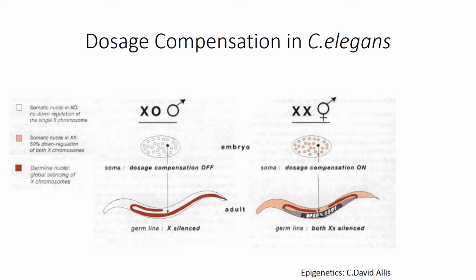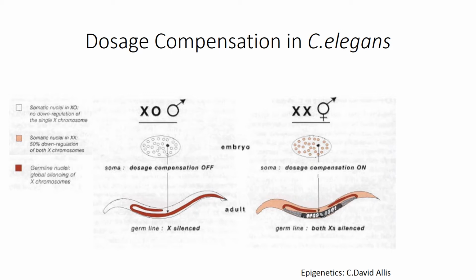The mechanism of sex determination in the soil-dwelling nematode C. elegans relies on the ratio of X chromosomes to the set of autosomes, that is the X to A ratio. Diploid animals with two X chromosomes, hence an X to A ratio of 1, develop as hermaphrodites, whereas those with one X chromosome, that is an X to A ratio of 0.5, develop as males. As we have discussed earlier, dosage compensation in double X hermaphrodites takes place by repressing the expression of the two X chromosomes by twofold. This is the case in the somatic cells of hermaphrodites.